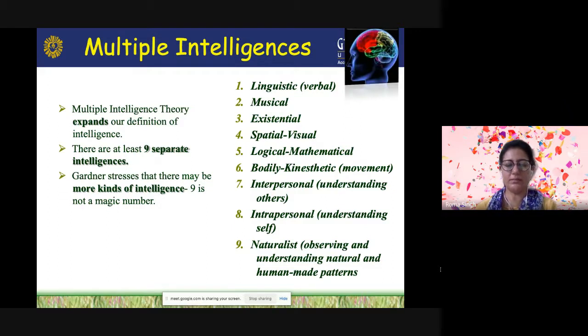First, it must be possible to thoroughly symbolize that capacity by using a specific notation that conveys its essential meaning. Second, neurological evidence must exist that some area of the brain is specialized to control that particular capacity.